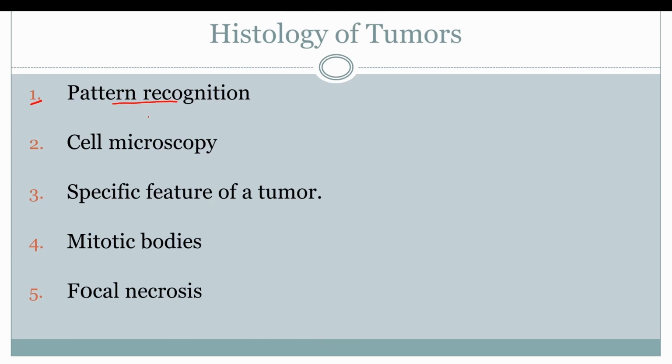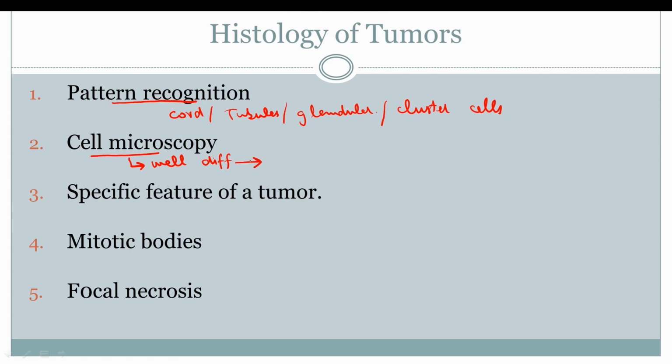Pattern recognition means that the neoplastic cells are forming a specific pattern, which can be either glandular, tubular, cluster of cells, cord-like structures, or any other pattern. Next is the cell microscopy, where you have to explain whether these cells are well differentiated, which means they resemble the colony from which they originated. But they can also be undifferentiated, which means that the cells cannot be differentiated whether they belong to any specific